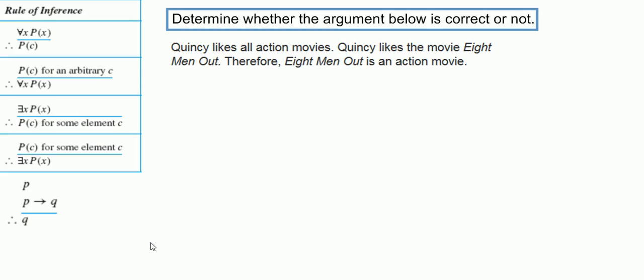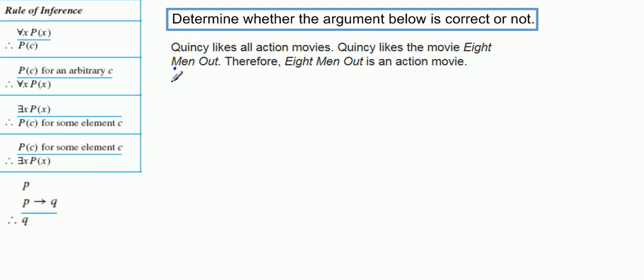Okay, we have one more video here on rules of inference, and this one here is where we're going to decide whether or not an argument is correct. We do have some quantifiers here because we can see in this first sentence that we say that Quincy likes all action movies. So we do have some of the quantified rules of inference, and I also put the original modus ponens rule down here, which again says that if P is true and P implies Q is true, then Q follows. Now we have to be careful that we don't try to use this rule in a way that it wasn't intended. We'll see if that comes up here.